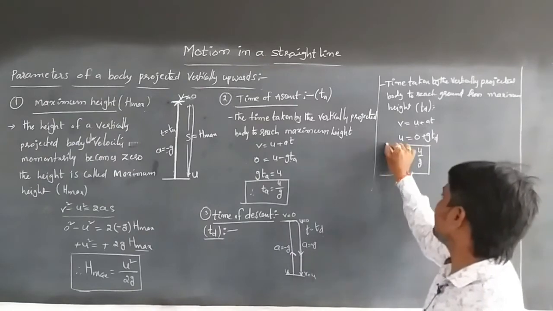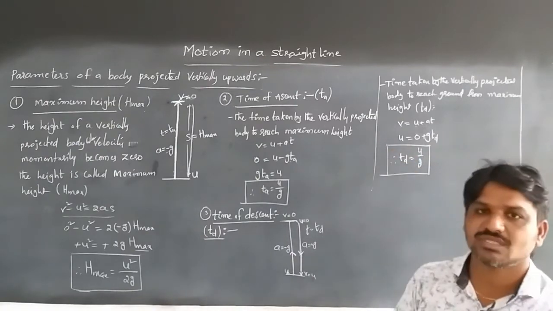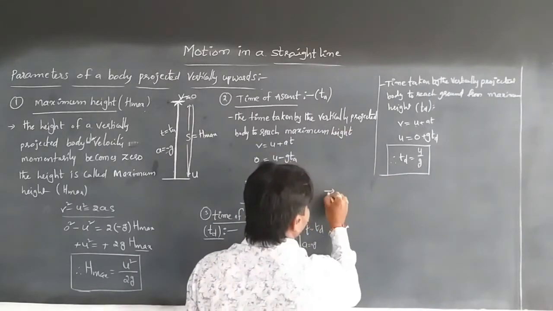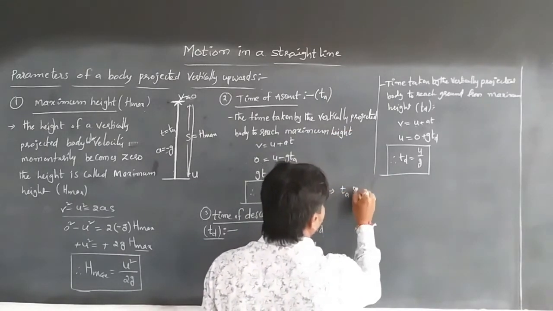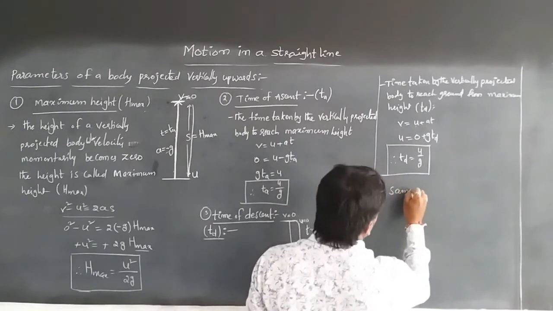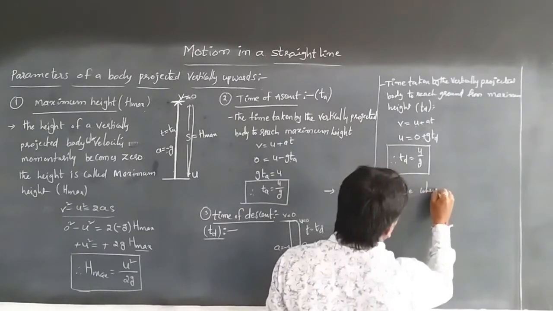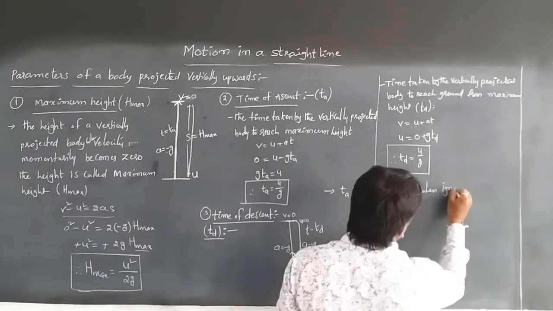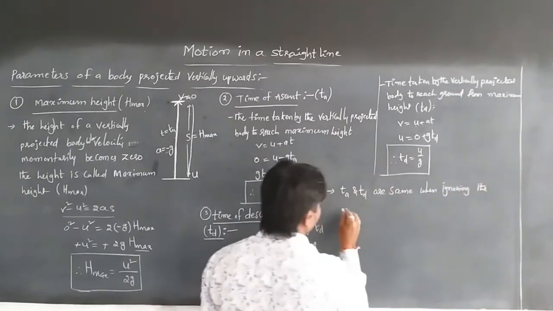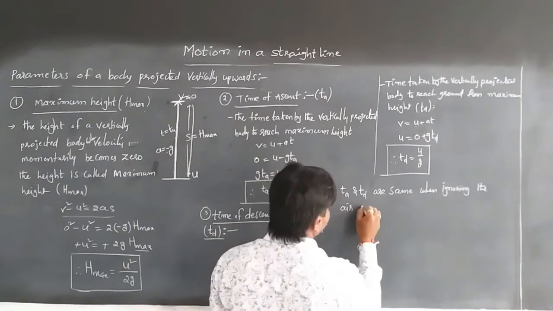Here the time of ascent and the time of descent both are the same when air resistance is neglected. TA and TD are the same when ignoring the air resistance.